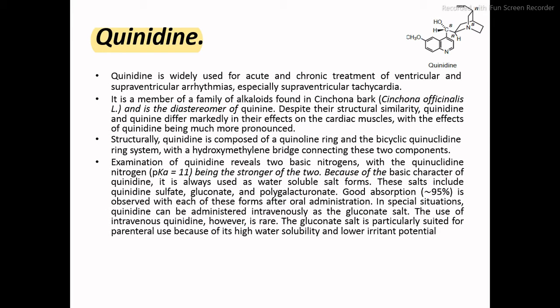It is known as Cinchona officinalis, and generally we have a diastereomer of quinine, which is quinidine. Despite their structural similarities, quinidine and quinine differ markedly in their effects on the cardiac muscles, with the effect of quinidine being much more pronounced. Quinine has very little effect, as the diastereomer of quinine, that is quinidine, has more effect.